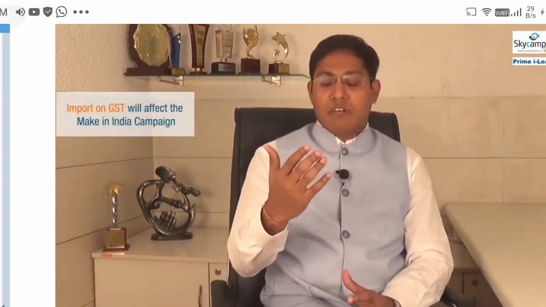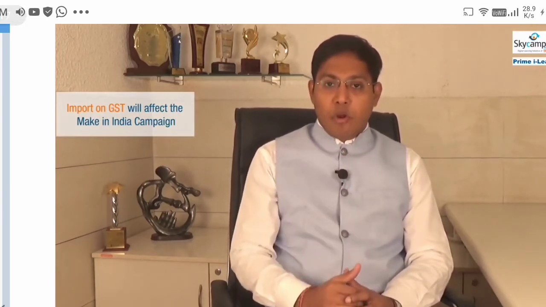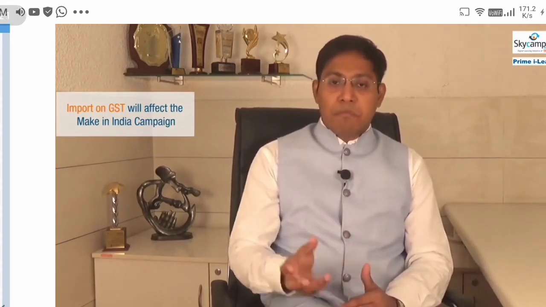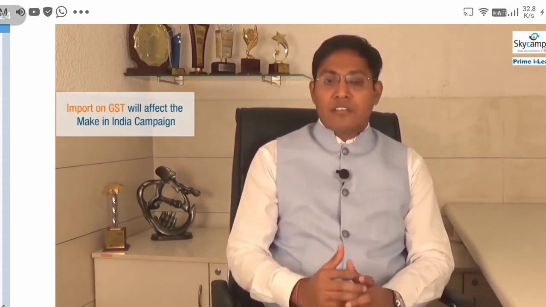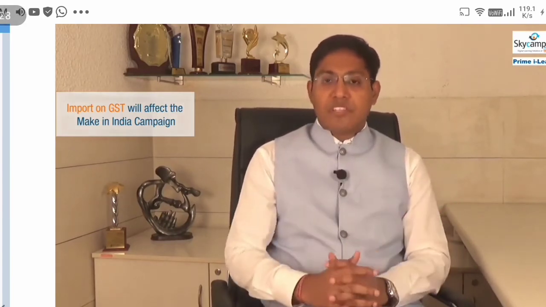The reason why customs duty is kept away from GST is because if the customs duty is going to be subsumed under the GST, the rate of tax that is applicable to domestic manufactured goods will also apply to the products which will be imported. This will not boost the Make in India project brought in by our beloved Prime Minister to ensure that the Make in India is successful in India. The government of India decided to keep the customs duty away from the GST.